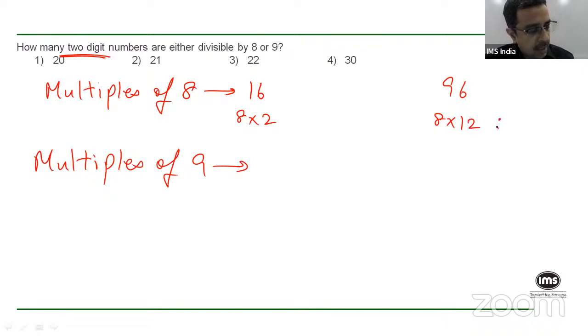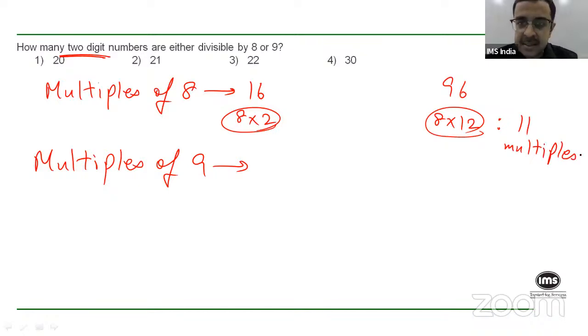So the total number of multiples of 8 that are two-digit, going from 16 to 96, that is the second multiple of 8 to the 12th multiple of 8, are basically 11 multiples. Do you get that? So there are 11 multiples of 8 that are two-digit numbers. Similarly, if you look at multiples of 9, the smallest two-digit multiple of 9 is 18, which is 9 into 2.